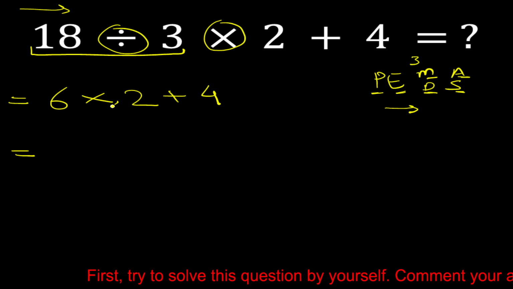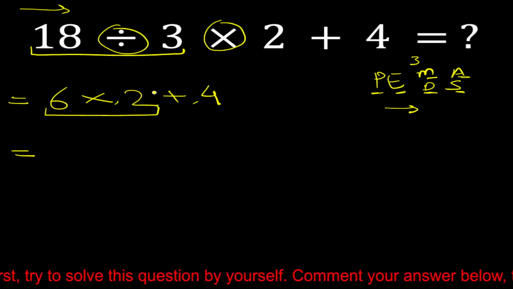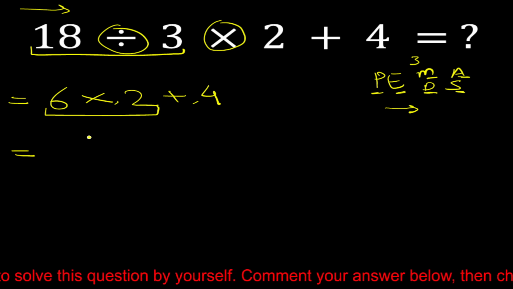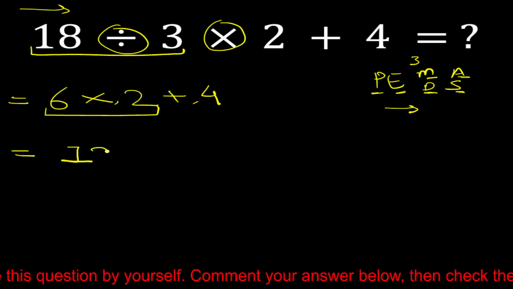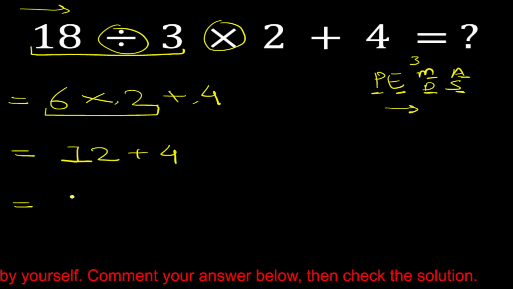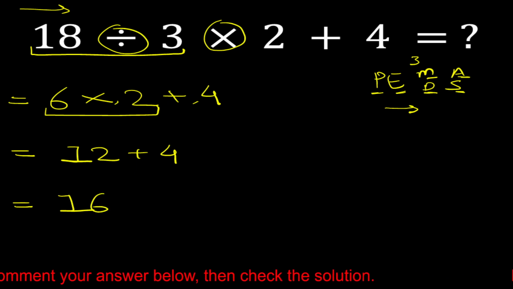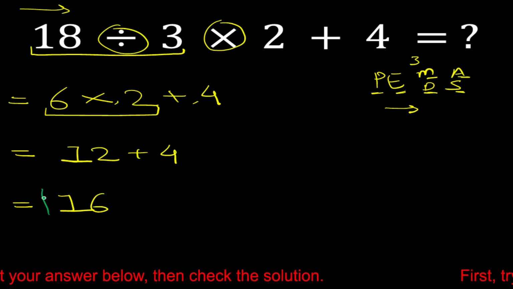Now here is multiplication and here is addition. So multiplication has first priority. Then we have to solve addition. So 6 multiplied 2 is equal to 12, plus 4 is equal to, now 12 plus 4 is equal to 16. So the correct answer is 16.